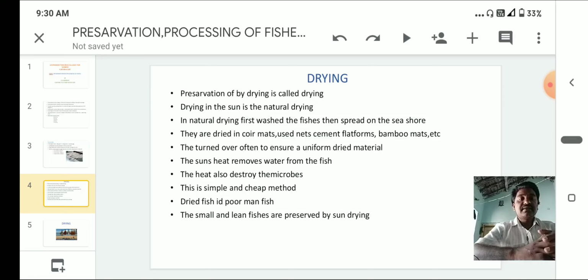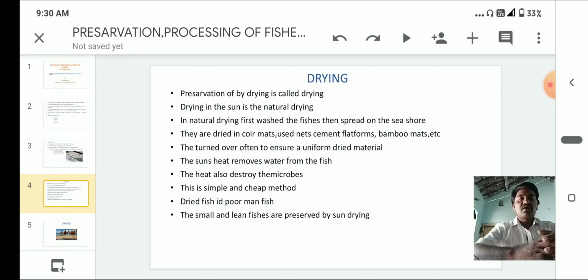They are dried on coir mats, used nets, cement platforms, bamboo mats, etc. Especially in coastal areas, these are the different items used for drying of fishes.